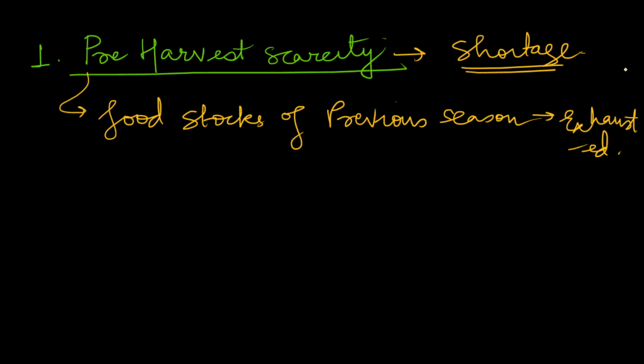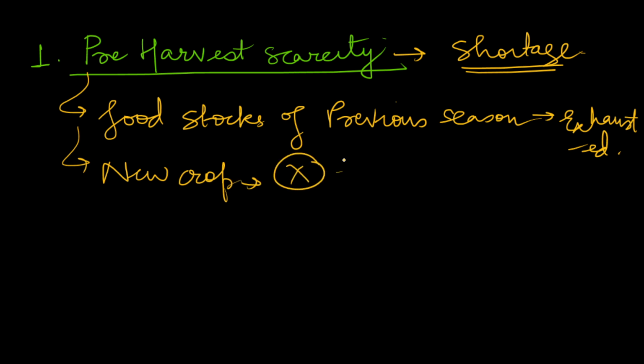Secondly, the new crop has not yet reached the market. So this is the major reason, because after certain times our stocks get exhausted. And what does it lead to? It leads to high prices, and it leads to distress to consumers. On the basis of these 3-4 lines, you can write a good paragraph on this.